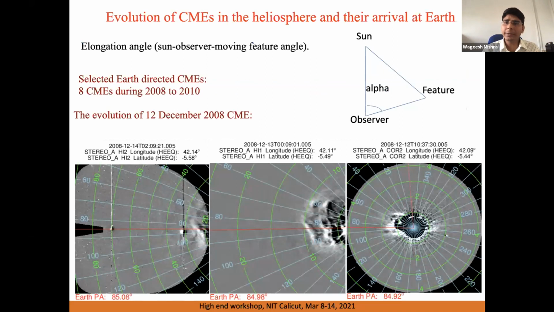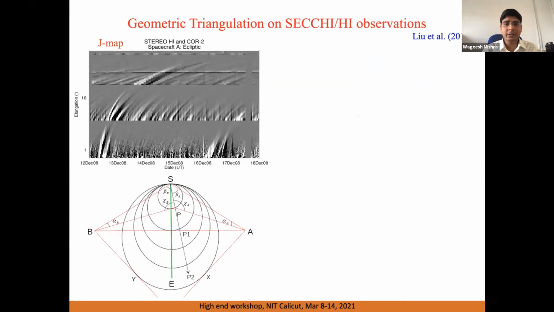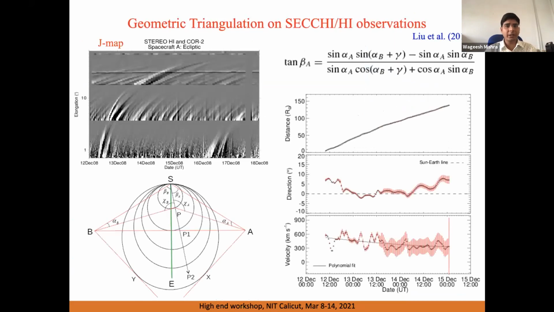To predict the CME arrival time at the Earth, in my study, I took several cases of CME. In this study, 8 CMEs during 2008 to 2010 were studied. And when I studied these CMEs, I used the method of geometric triangulation. I tried to observe the same point of the CME from the two viewpoints and then did the 3D reconstruction.